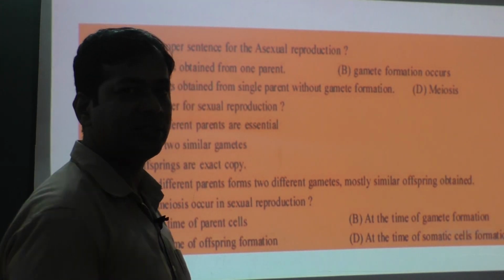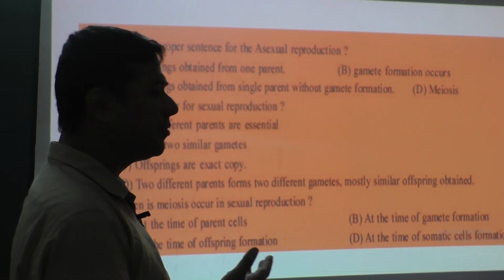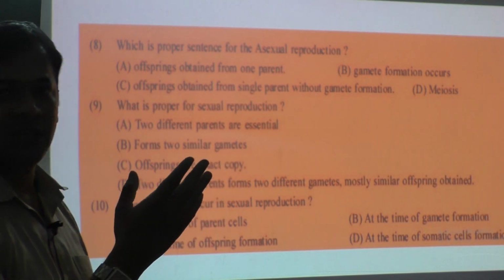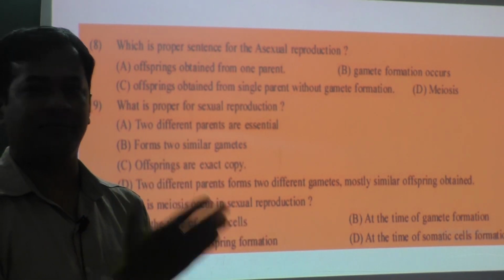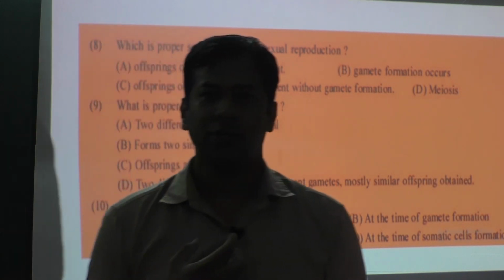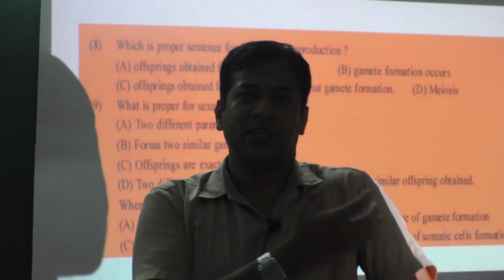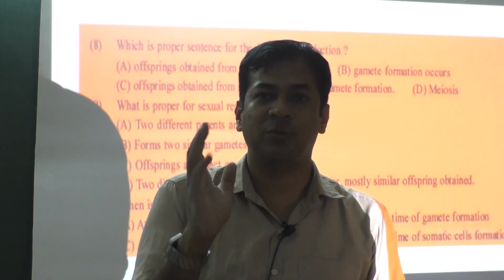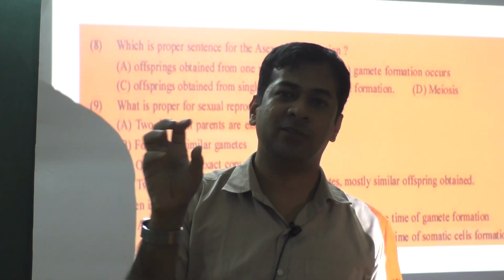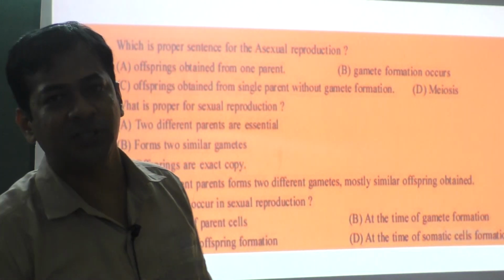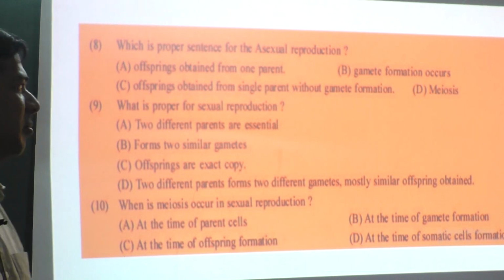Meiosis is reduction division, the chromosome number becomes half. In human male, during sperm production we have 46 chromosomes in every cell, but in the sperm it becomes half, 23 chromosomes. And in female also, the egg will have half, 23 chromosomes. So meiosis occurs during gamete formation or sex cell formation.